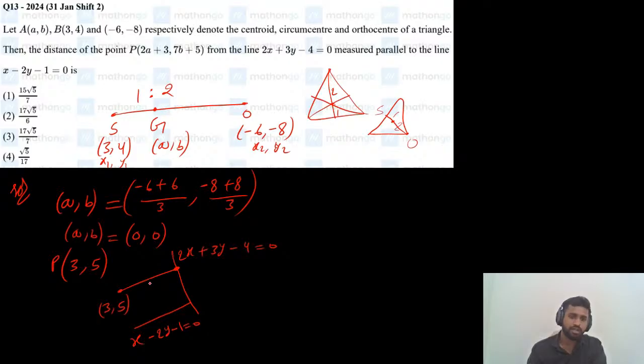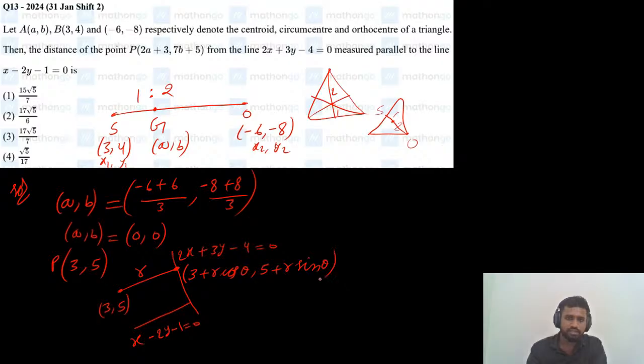So how do we assume parametric points on the given line? A parametric point on a line which is at a distance of r units from the given point can be taken as x1 plus r cos theta comma y1 plus r sin theta.